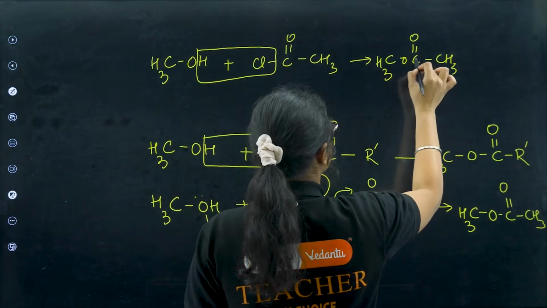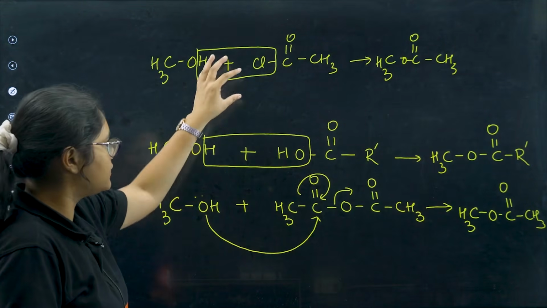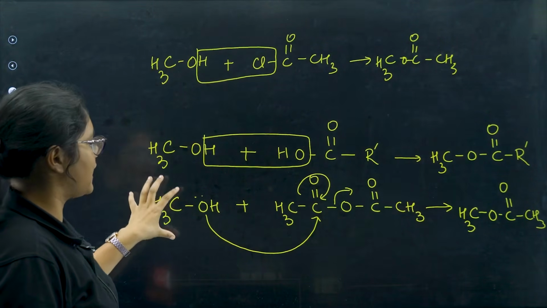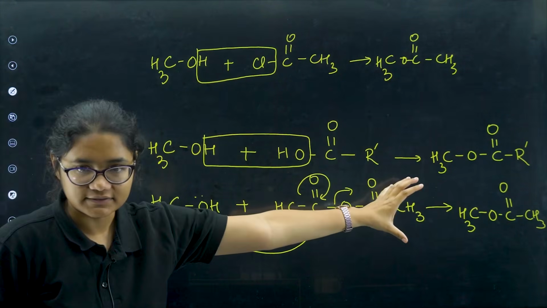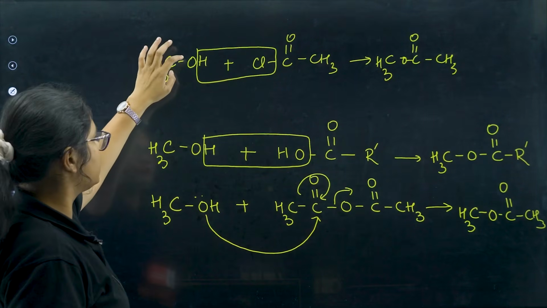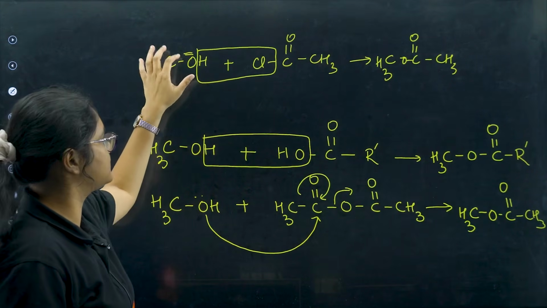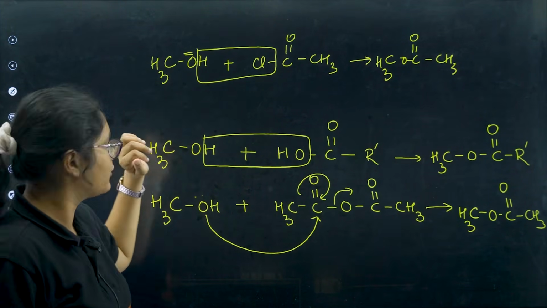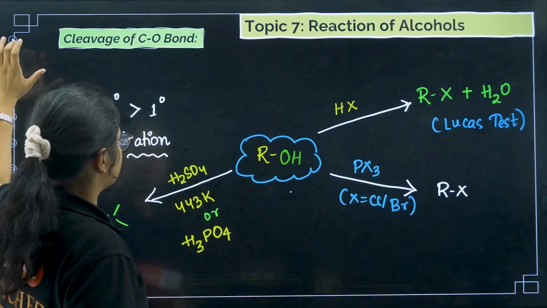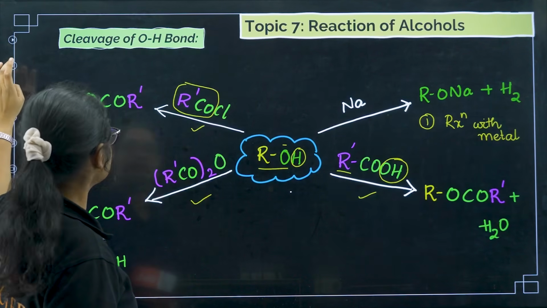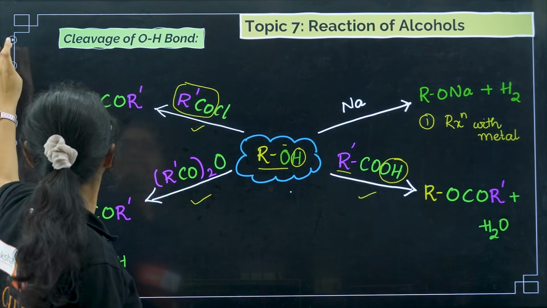I missed one oxygen here. So you can see that all these three compounds can react with alcohol to give you esters. And one more important thing, you can see that RO minus is basically reacting here. It means it is behaving as a nucleophile. Okay, fine. So that is there.